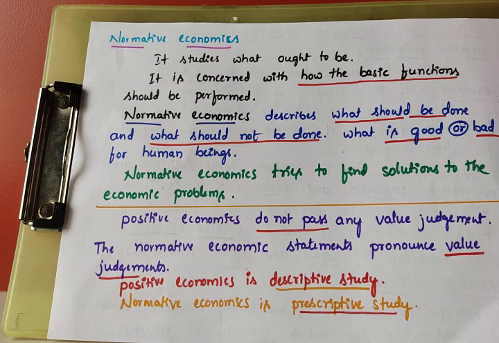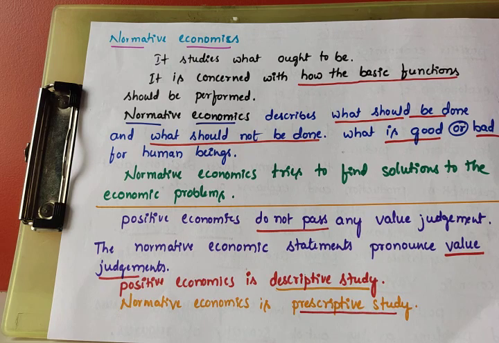Which one? Normative economics. But positive economics cannot find any solution, cannot give any suggestion, cannot give any remedies also. Normative economics tries to find solutions to the economic problems. So this is normative economics.